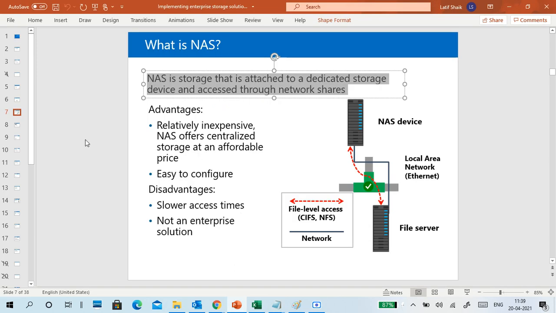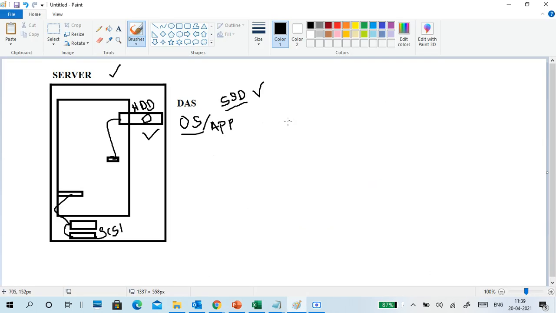So what is a file level storage? We'll see that one. What are the advantages? Okay, first we have to explain this one. So NAS is like one way we can say NAS. For example, I have a storage here. I connected a disk here, for example. This is also a normal hard disk only. Just one example I'm telling, one part I'm telling.